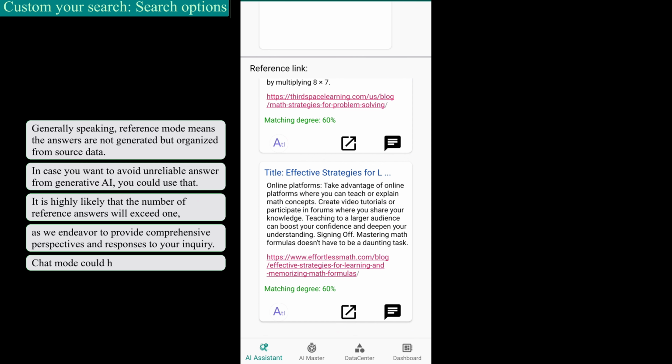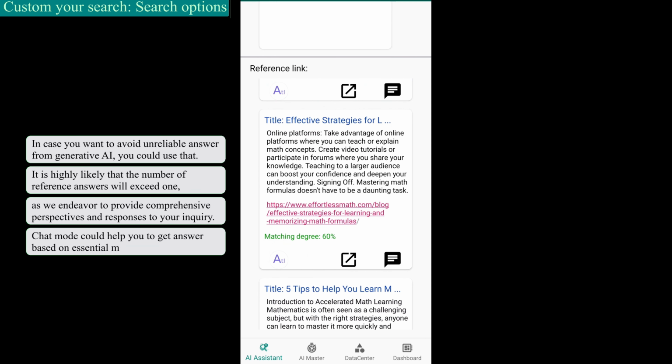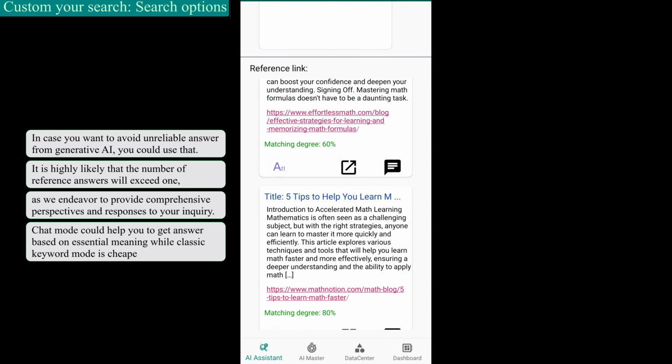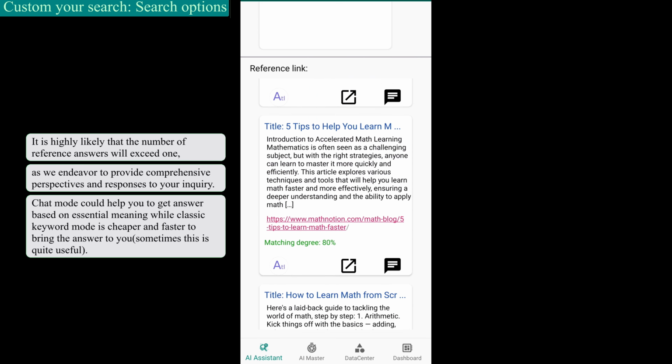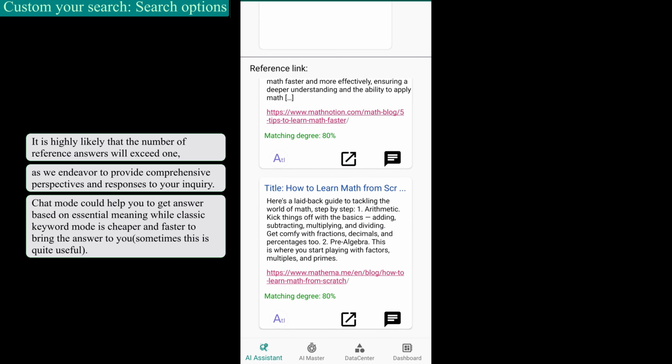Chat mode could help you to get answers based on essential meaning, while classic keyword mode is cheaper and faster to bring the answer to you. Sometimes this is quite useful. Let's have a try.